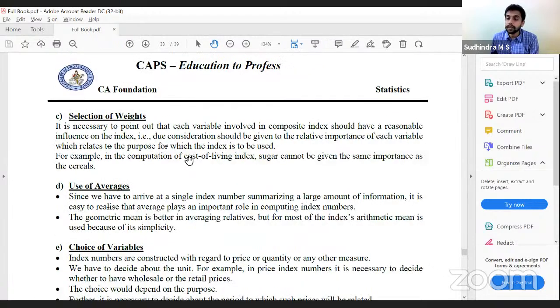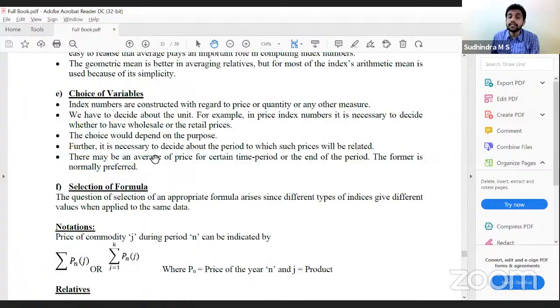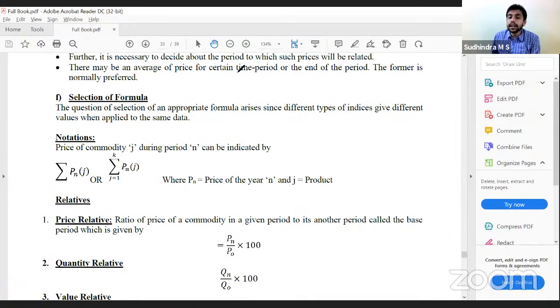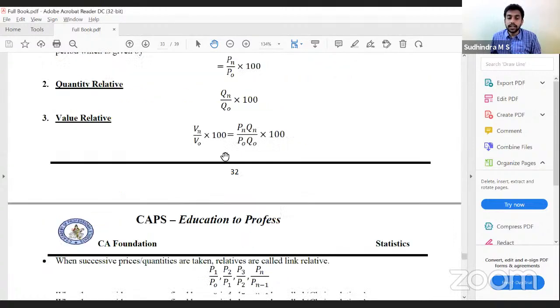Clear with this? Yes, sir. Index numbers notation is fine. Price relative. What is price relative? Current price divided by base price into 100. Quantity relative: current quantity divided by base quantity into 100. Value relative: current value divided by base value into 100. What is value? Price into quantity. Value is price into quantity. So these are three relatives: price relative, quantity relative, and value relative.